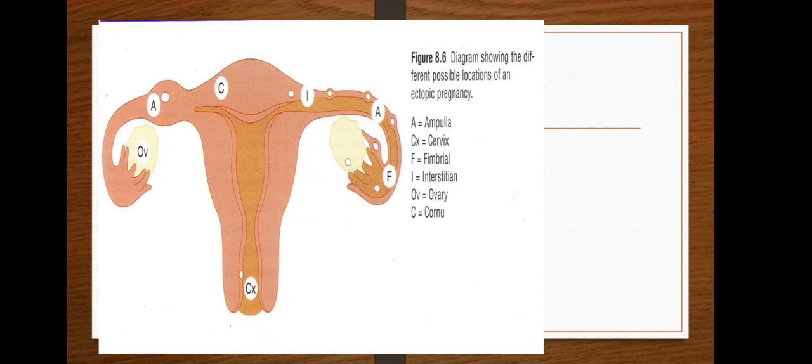Okay. So the risk factors of ectopic pregnancy: PID, that's pelvic inflammatory disease, pelvic surgeries, multiple sexual partners, as in promiscuity, also congenital defects of the fallopian tube, also previous ectopic pregnancies, and maternal age in young women.